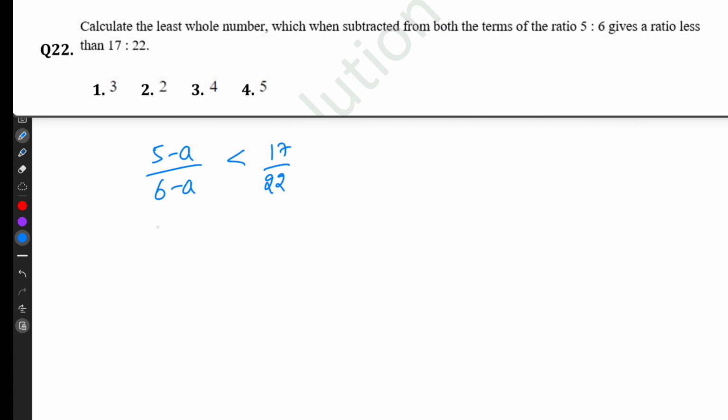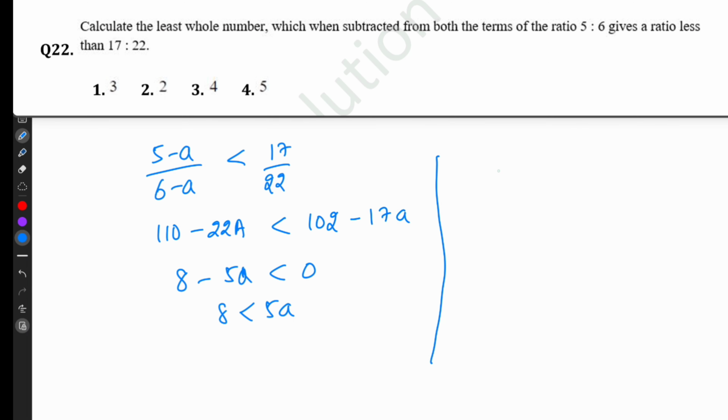Cross multiplication, 110 minus 22a less than 6 into 17, 60 plus 42, 102 minus 17a. So 8 minus 5a less than 0. So 8 less than 5a. So 8 by 5 less than a. 8 by 5 means 1.6. 1.6 is less than a.